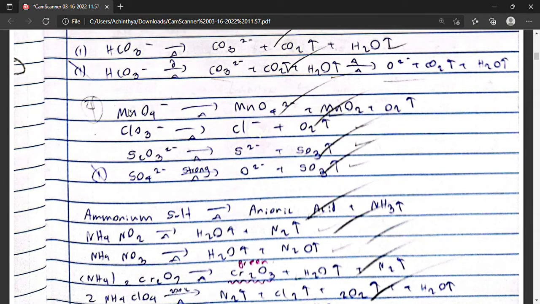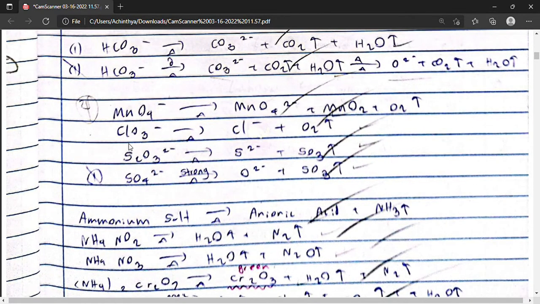The metal permanganate will thermally decompose to produce the metal manganate, manganese dioxide and oxygen gas, while the metal chlorate will thermally decompose to form the metal chloride and oxygen gas.